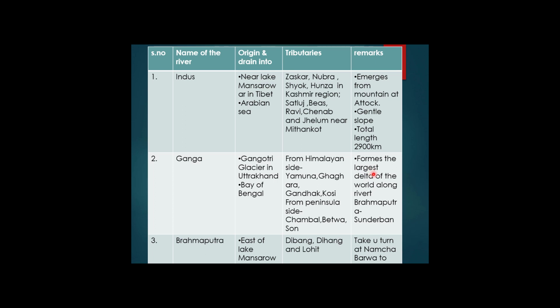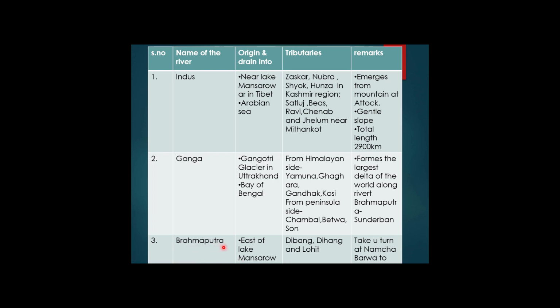And the river Ganga forms the largest delta of the world. Can you say it? It is the Sundarban Delta, and the name Sundarban is taken from the Sundari variety of trees which are found in the deltaic region of Sundarban. These are mangrove kind of forest, and these are the home for the Royal Bengal tiger.